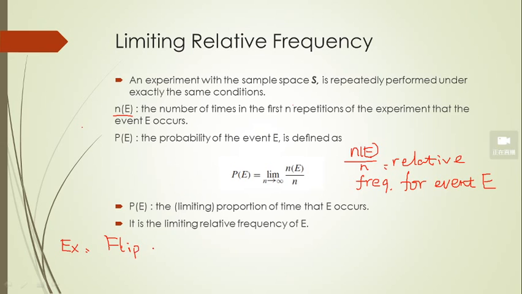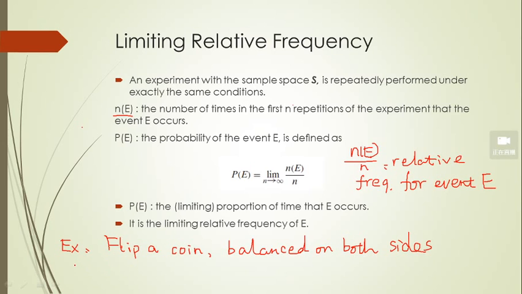And if the coin is balanced, we should mention it's balanced on both sides. We have head or tail. If we flip a coin, the experiment is flipping a coin.